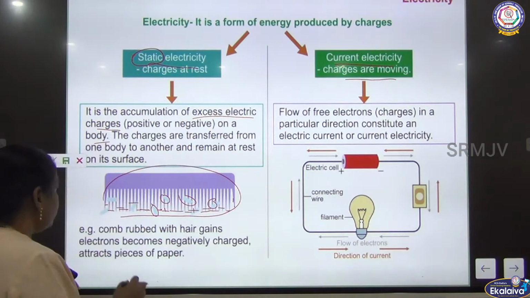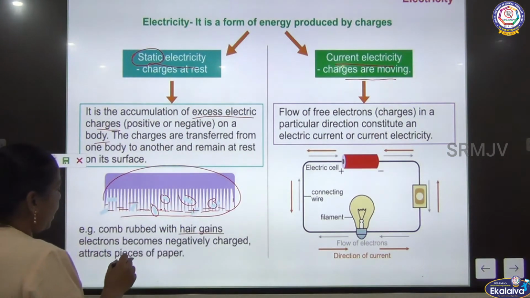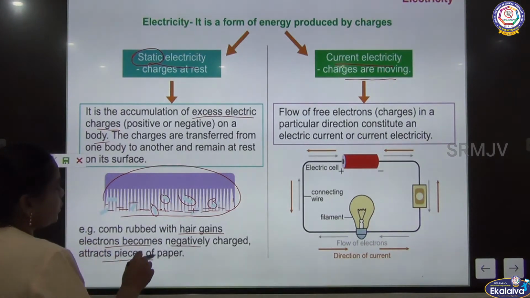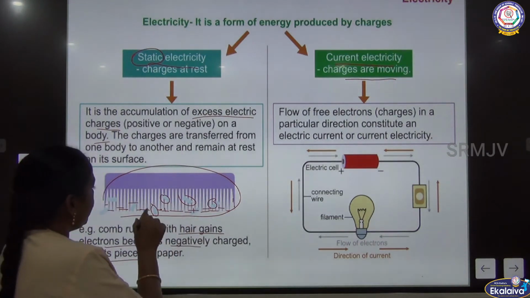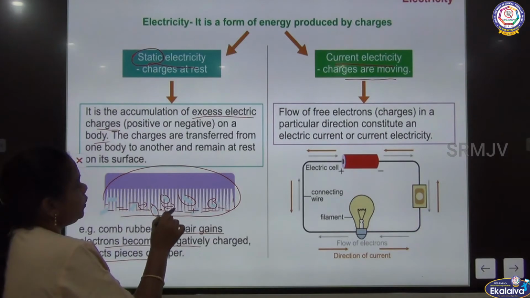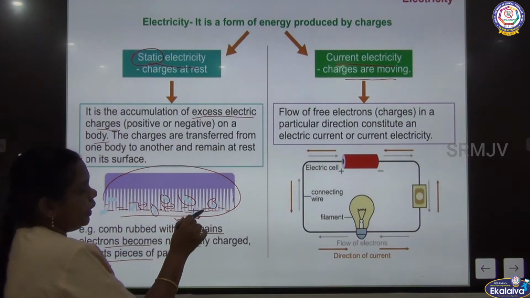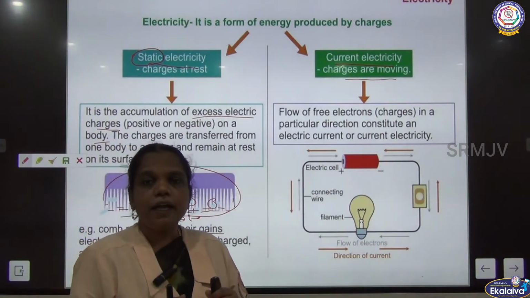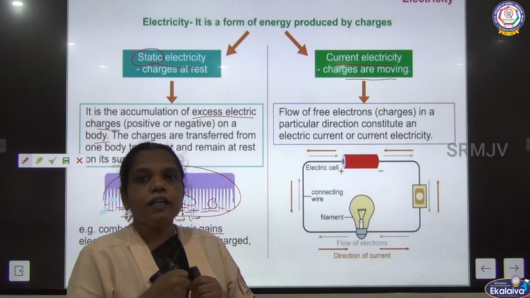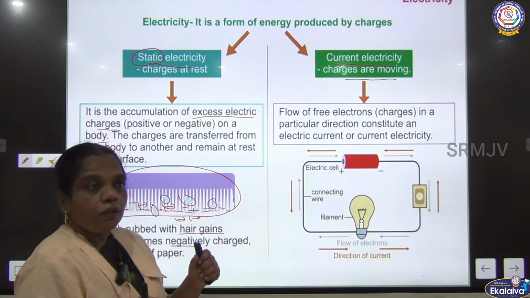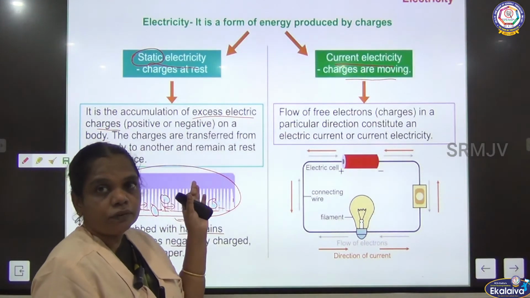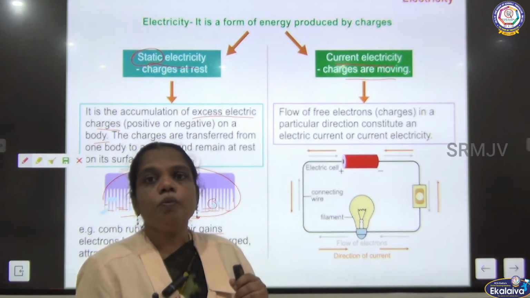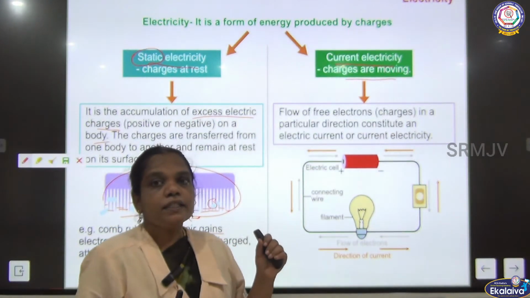Now see that the comb rubbed with hair becomes negatively charged and attracts the piece of paper. Negative charges are created on the comb, and by this it attracts the paper. In a stationary body the electrons or charges are not moving, so it is called static electricity.